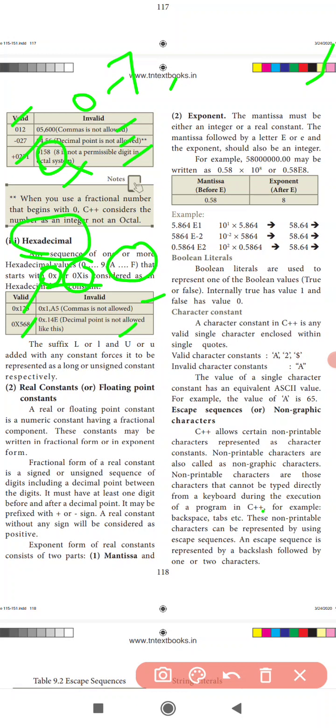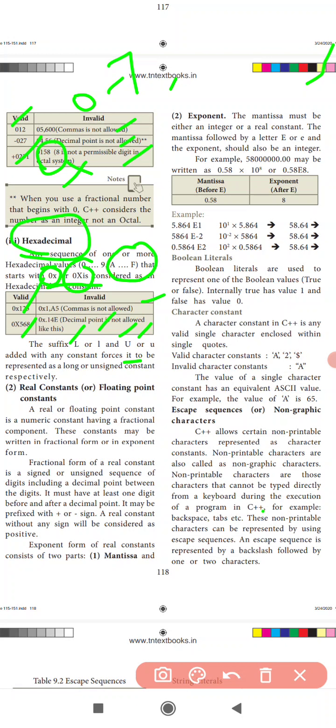The suffix L or U added to any constant forces it to represent long and unsigned respectively. There is also long unsigned.